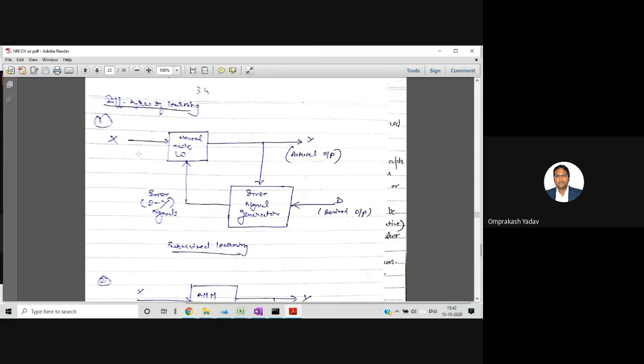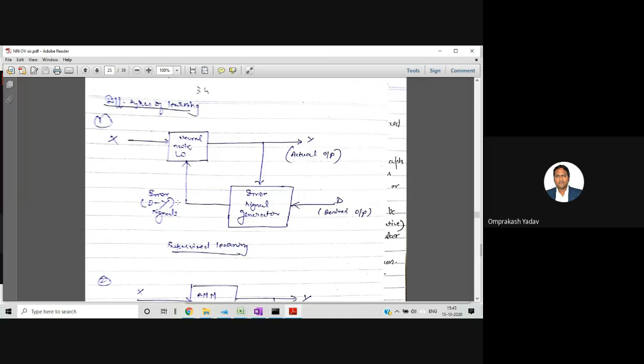So if you see here, the input is given from this particular side to the neural network, and the actual output is being taken. So this y is what? Actual output. But this is the actual output, and there will be some desired output. If there is a difference between actual output and desired output, that means desired output minus actual output, there will be some value. It's not zero. Then the error signal generator will generate the error, and that d minus y signal, that is the desired minus actual output signal, will be fed to the neural network again. And based on that, the weight adjustment will be done.